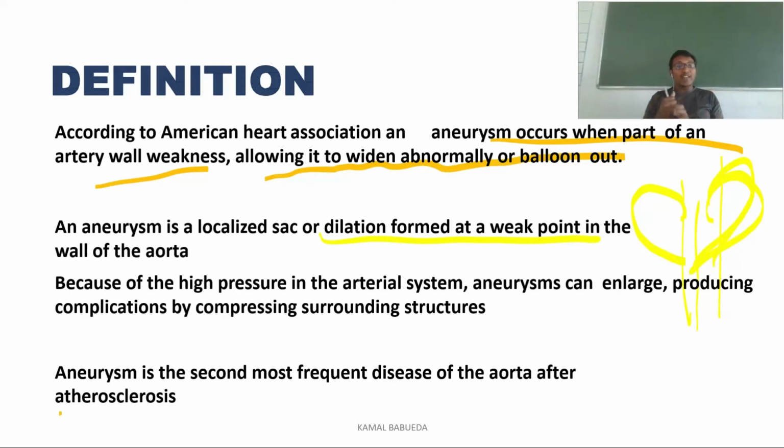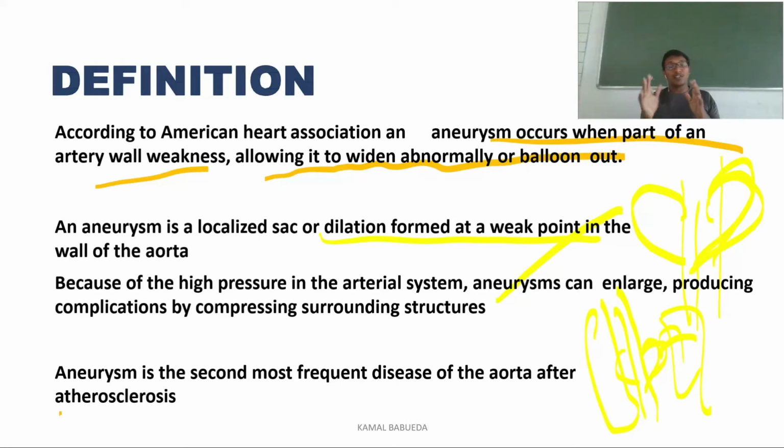Because of the high pressure in the arterial system, aneurysms can enlarge, producing complications by compressing the surrounding structures. For example, if it is occurring in the brain, when the artery is passing through the brain, there are more chances that when an artery is enlarged, it can put pressure on the adjacent structures. When there is pressure on the adjacent structures, there will be decreased blood supply and secondary complications. Aneurysm is the second most frequent disease of the aorta, mainly after atherosclerosis. So atherosclerosis is first, and aneurysm is at the second place for these artery diseases.